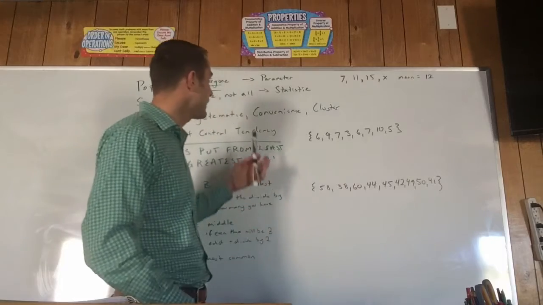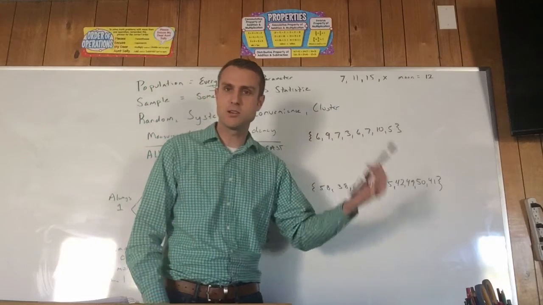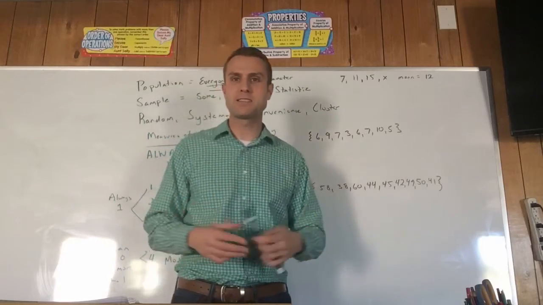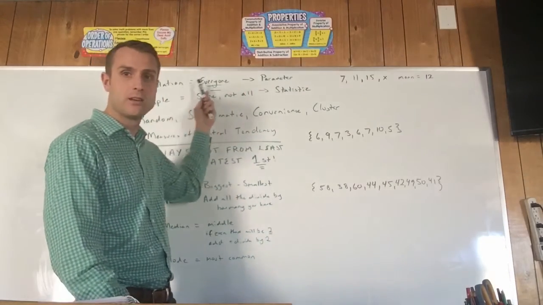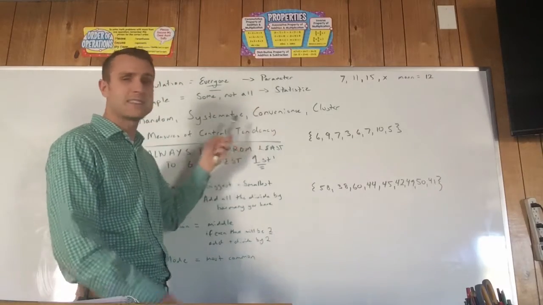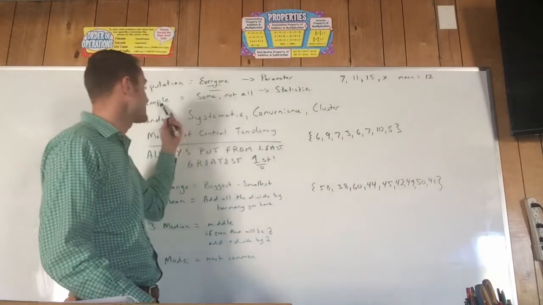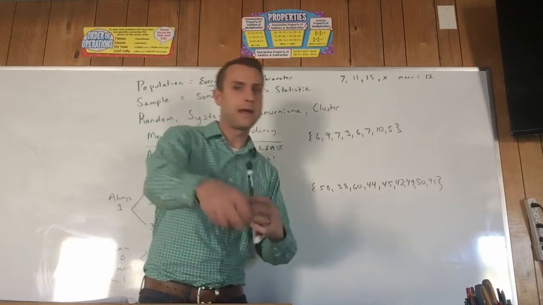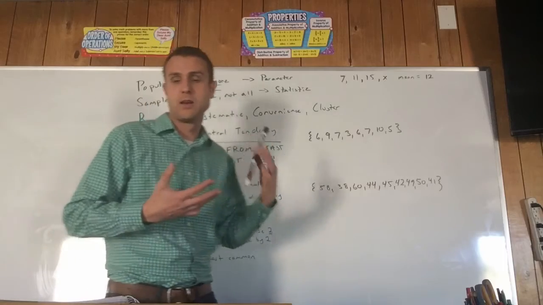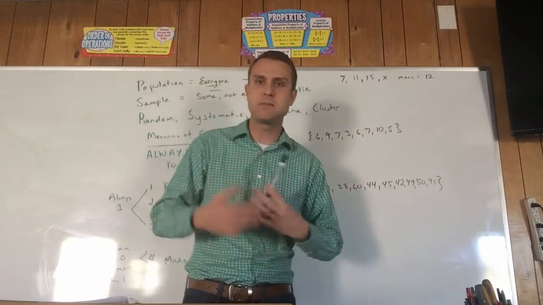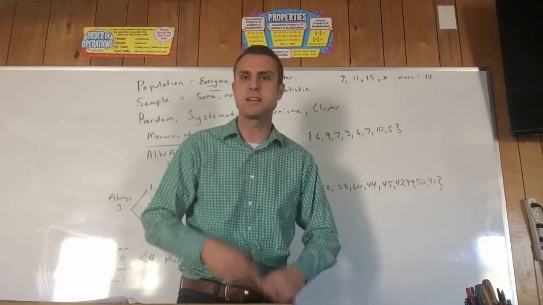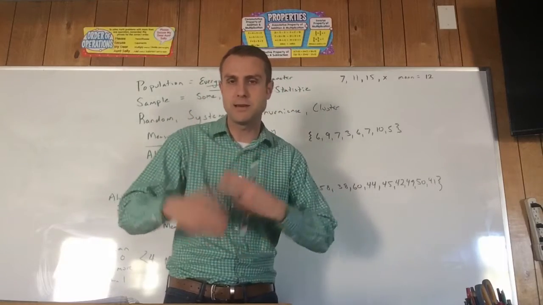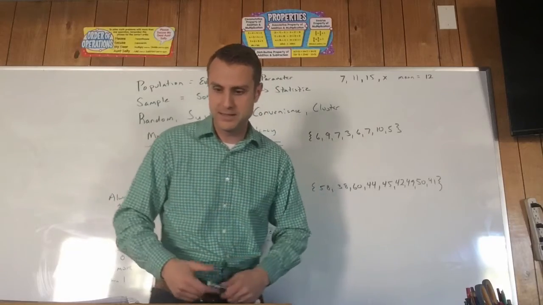So when I am doing what we call statistics, statistical measurements, first of all, we need to understand how many people am I asking? Am I asking everyone, a population? Well, then I'll get a parameter. Am I asking just a certain group of people? That's a sample, so I get a statistic. How am I going to ask them? Am I just going to randomly pull out names? Well, then that's random. Am I going to use a method that I do the same thing every time, always ask the 15th person every time? That is systematic. If I always do the same thing over and over again, it's a system.